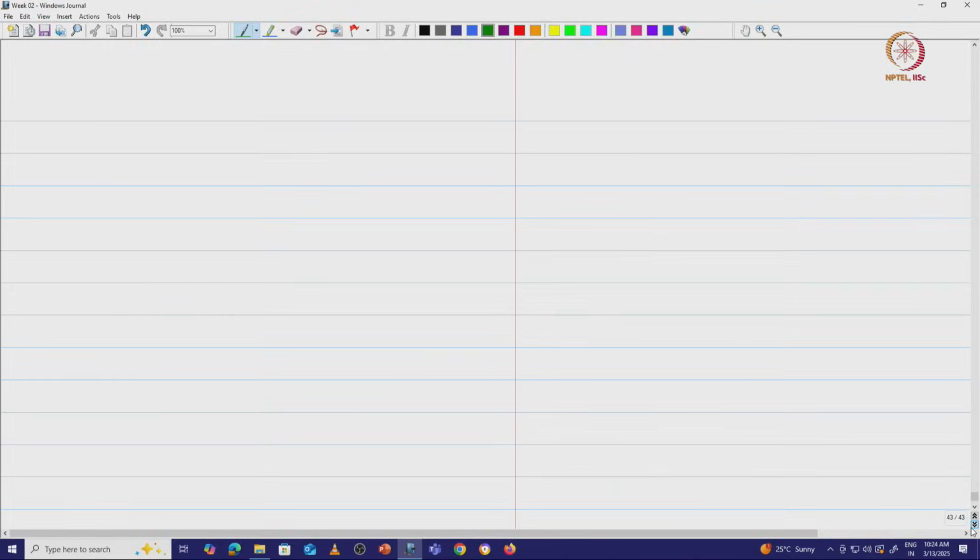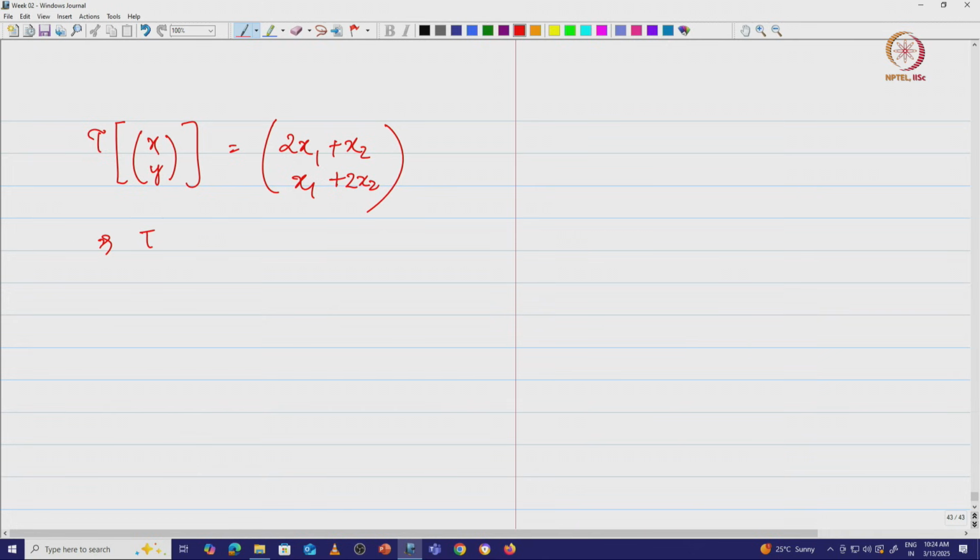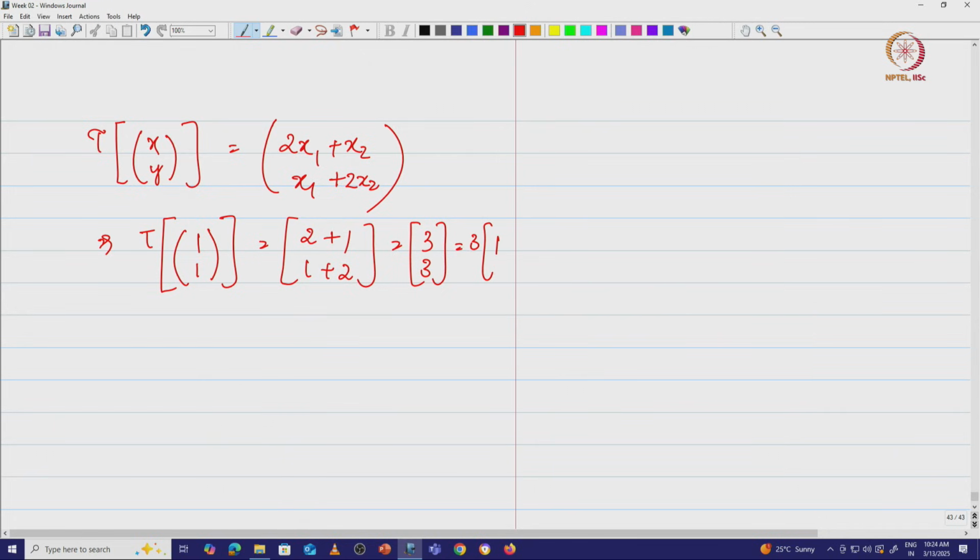Therefore, if you look at this linear transformation T, which was trying to map every vector, let us say (x1, x2), to (2x1 plus x2, x1 plus 2x2), the transformation on the vector [1; 1] is going to give me 2 plus 1, 1 plus 2, which is basically [3; 3], which is essentially 3 times [1; 1].